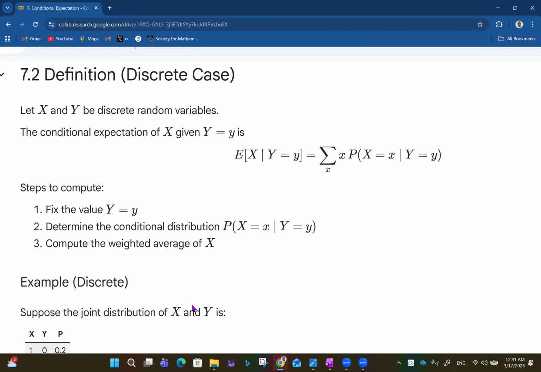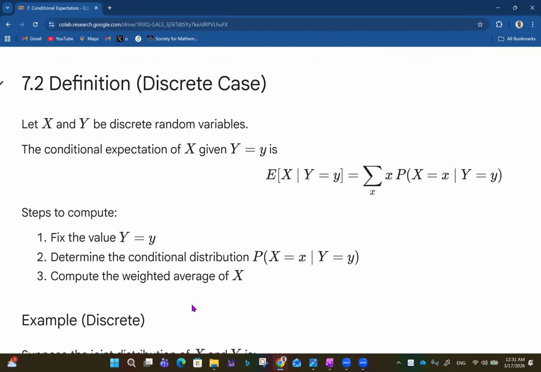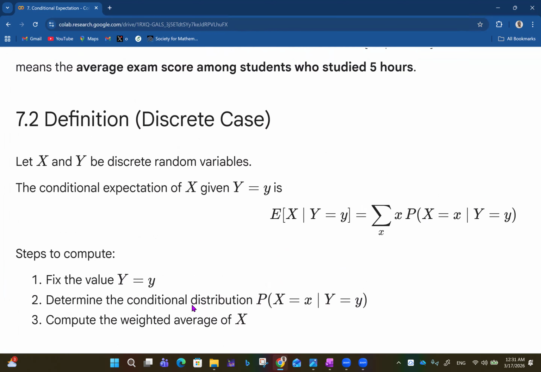So, the definition for the discrete case now. Let X and Y be discrete random variables. The conditional expectation of X given Y equals y is the summation over x of x multiplied by P of X equals x given Y equals y. Well, we already have an idea of this because we talked about expectation in an earlier video, where we saw that for discrete cases, expectation is the summation of x multiplied by its probability. But in this case, we look at it in this conditional sense.